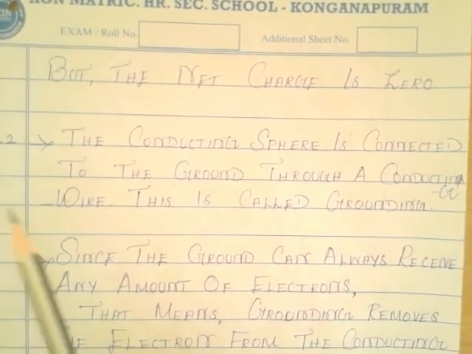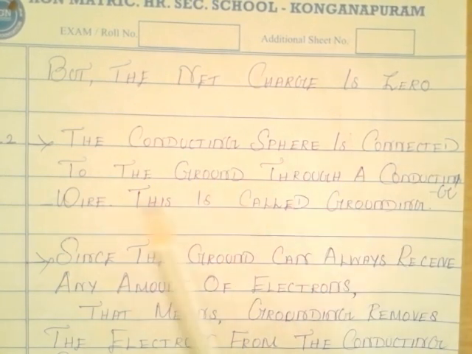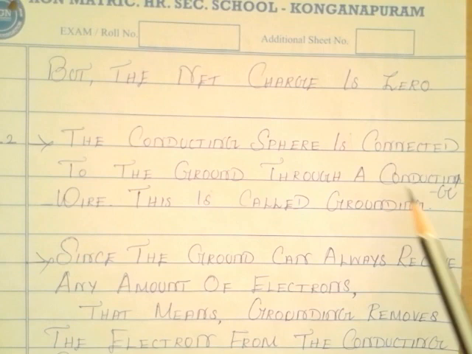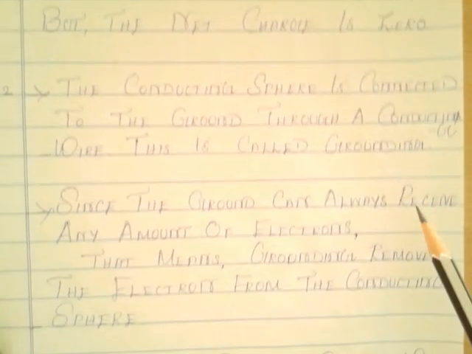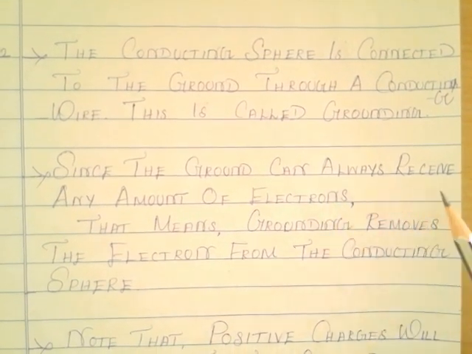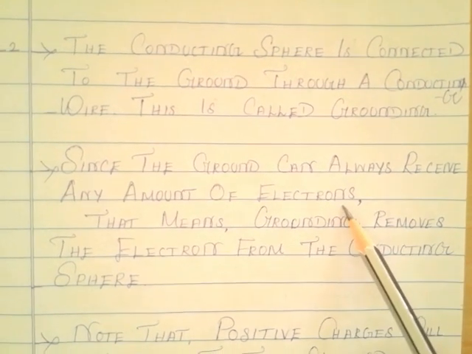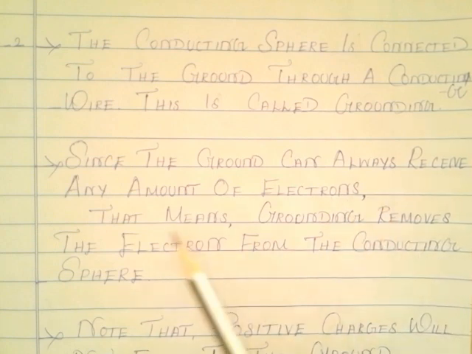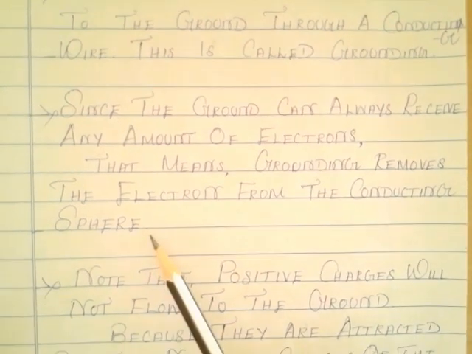Then case 2. The conducting sphere is connected to the ground through a conducting wire. This is called grounding. Since the ground can always receive any amount of electrons, that is, negative charges, grounding removes the electrons from the conducting sphere.